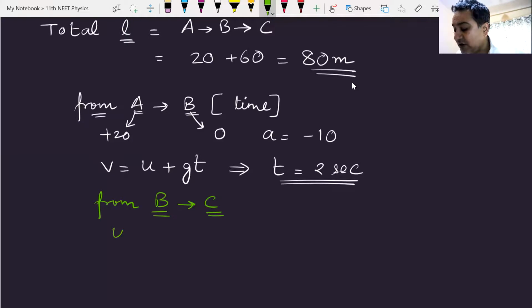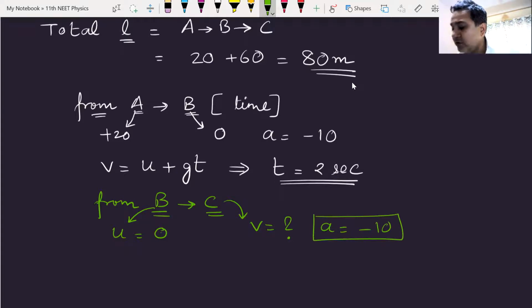What is the initial velocity? The initial velocity is the velocity at point B. What is the velocity at point B? B is the highest point. The velocity is 0. Yes or no? At point C, we don't know the velocity, so we'll call it question mark. What else do we know? We also know that acceleration is -10. That does not change whether the body is moving up or down.